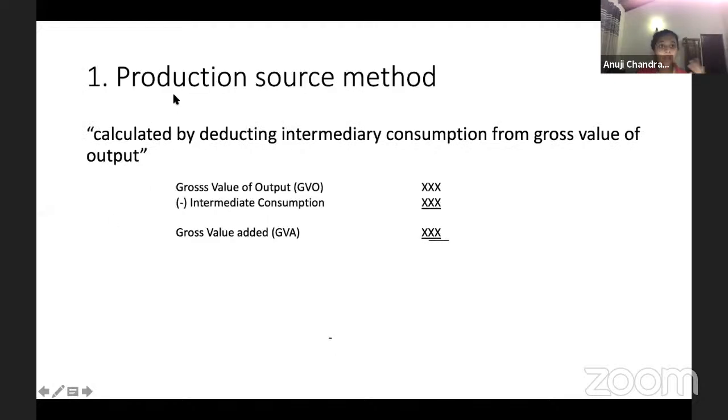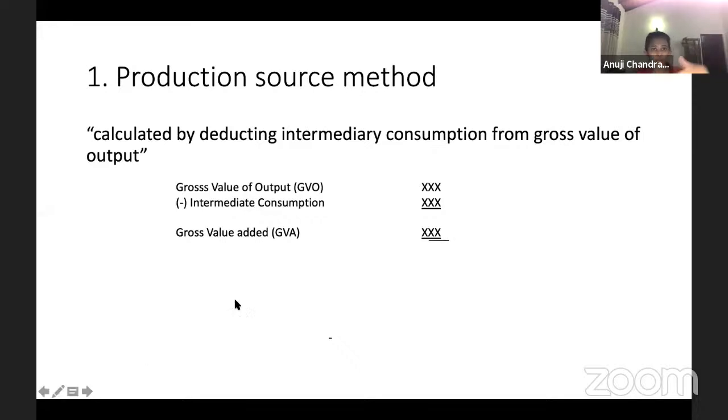With the income source method, it is the income each seller gets. Now the production source method, you calculate it by deducting intermediate consumption from the gross value of output. We calculated this before in the example with the ice cream. So output minus the intermediate consumption, you calculated the GVA.